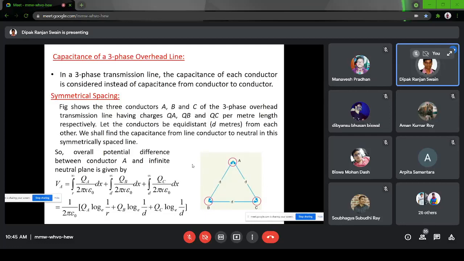Now consider the first conductor A. There will be a self potential and a mutual potential due to B and C. The self potential is the integral from r to infinity of QA by 2 pi x epsilon 0, due to conductor B it is QB, d to infinity, 2 pi epsilon 0, and for C it is 2 pi epsilon 0, d to infinity. Then it is a regular simplification. All infinity terms will vanish because QA plus QB plus QC equal to 0. So the final expression will be 1 by 2 pi epsilon 0 times QA ln 1 by r, QB ln 1 by D, and QC ln 1 by D.